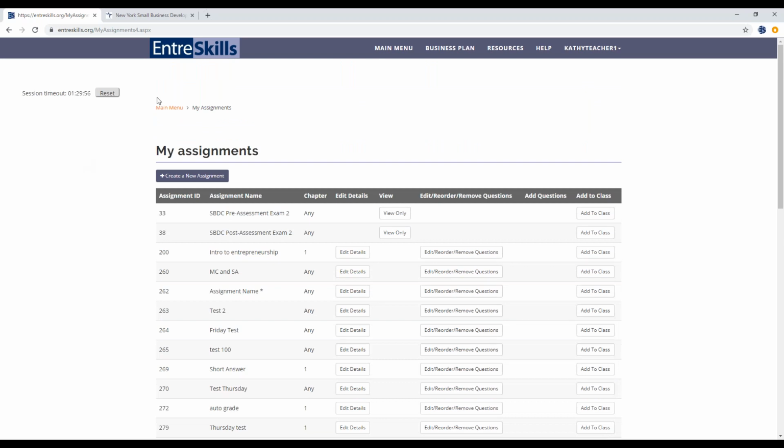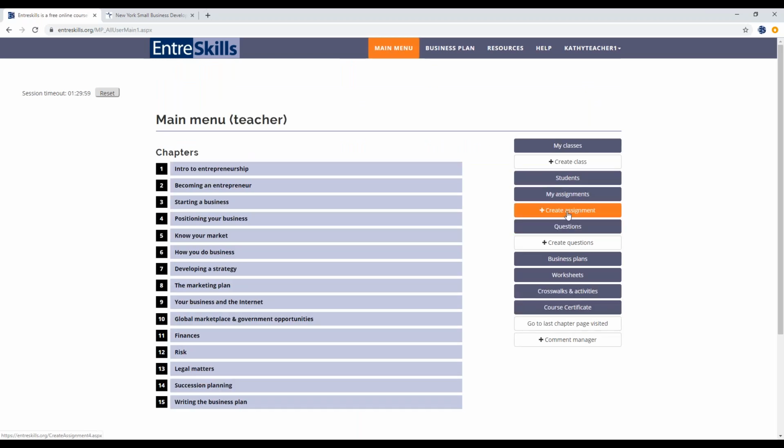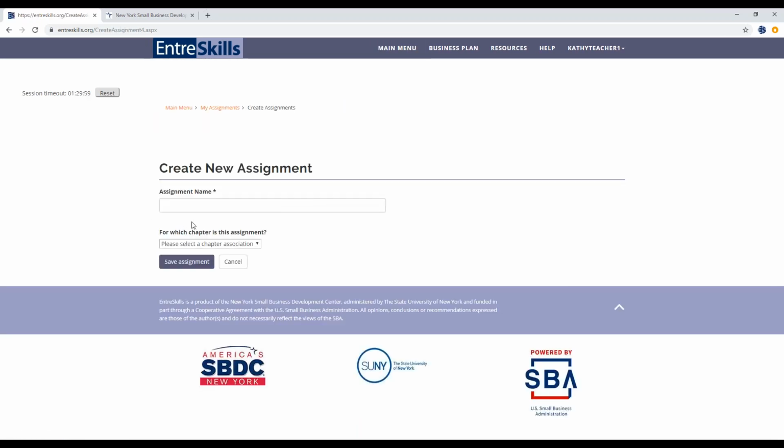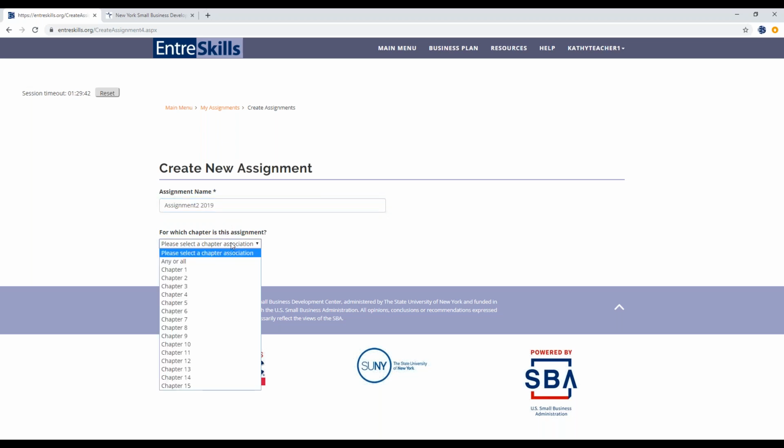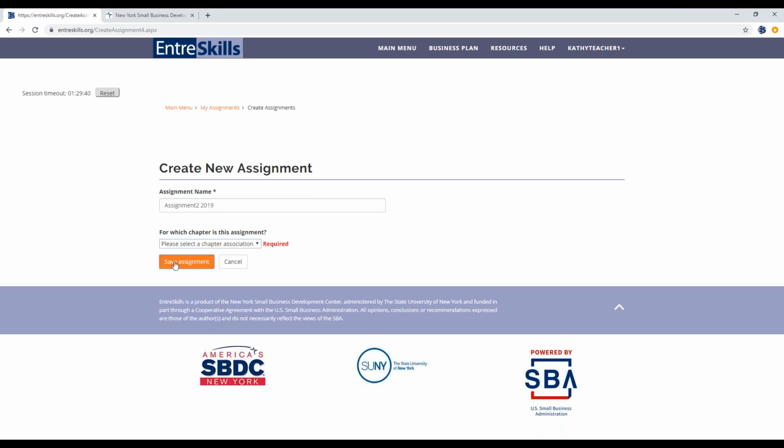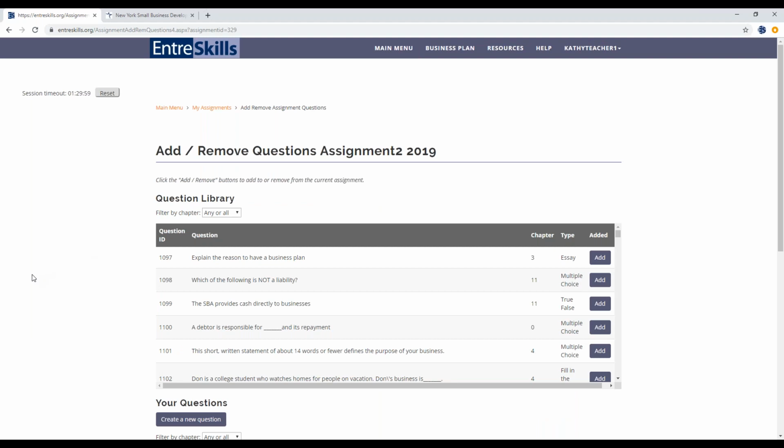So that's a quick look at the My Assignments page. You can create a new assignment from here or from right here. And you can use these assignments for tests or just as assignments for your students. So you just give your assignment a name. You can select a chapter association. And then it brings you to the question bank.